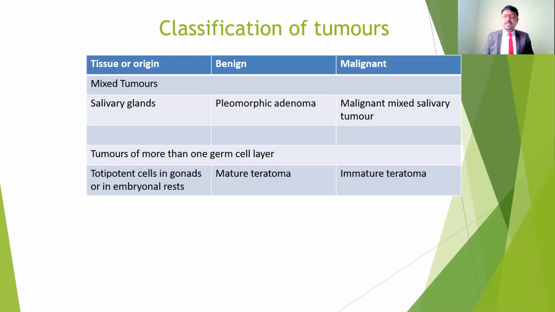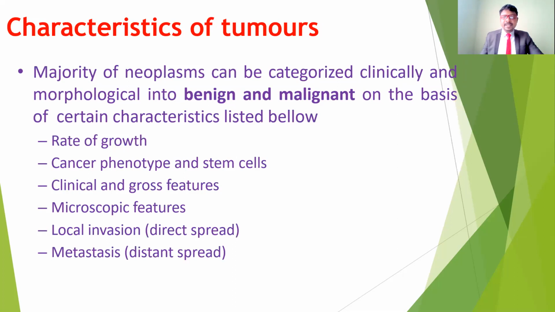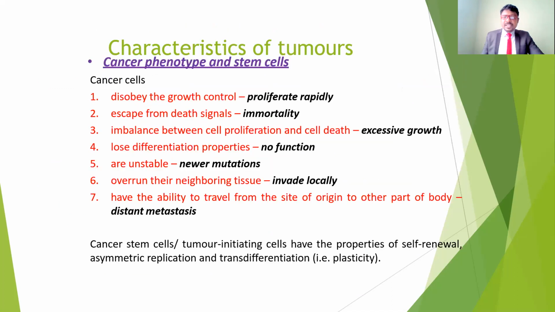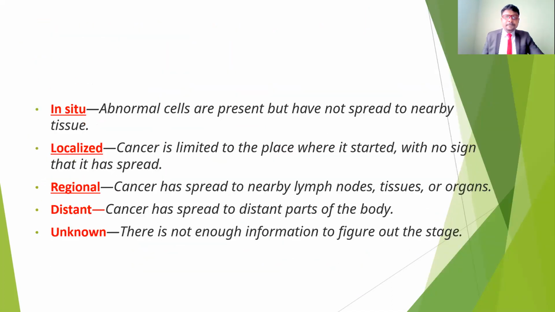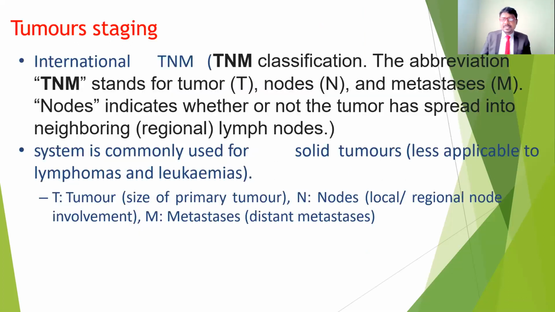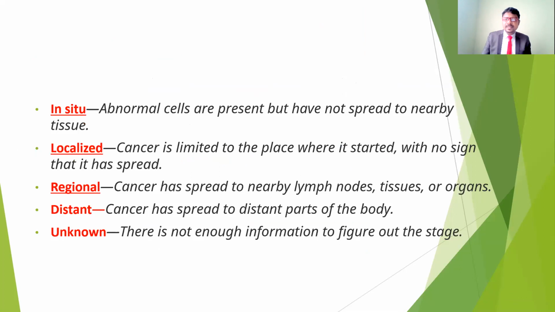So that's all about today's topic, tumor classification: what tumors are, what the different types of tumors are, how tumor nomenclature works, and the difference between benign and malignant tumors, and between normal cells and cancer cells. We discussed that now. In the next class, we are going to discuss the characteristics of tumors, and also the stages and grading, and the staging of tumors. Hope you understood this class.